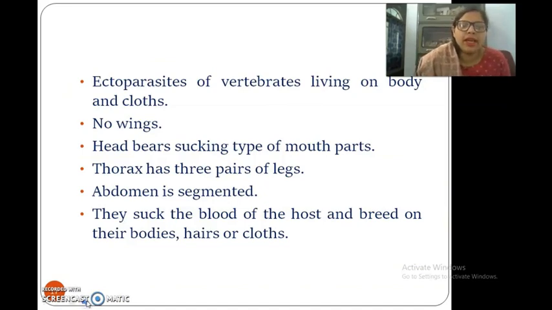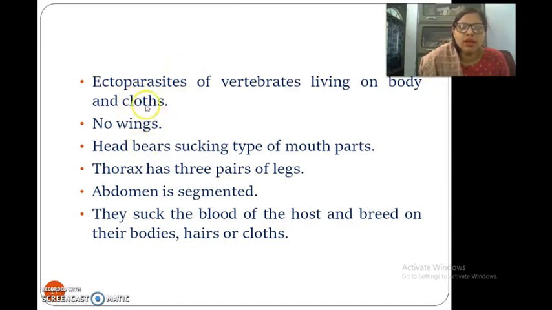They are the ectoparasites. What are ectoparasites? Those are the parasites which live outside of the body, and they suck our blood and survive. They are the ectoparasites of the vertebrates, living on body and clothes. Vertebrates are those that have backbones. In those animals, these parasites survive. They live on the body and clothes of the vertebrates.